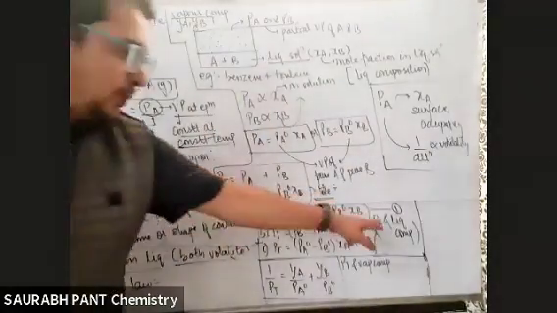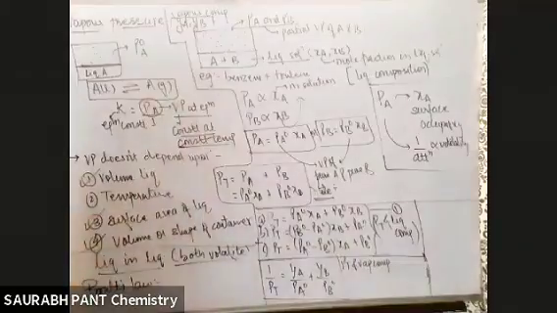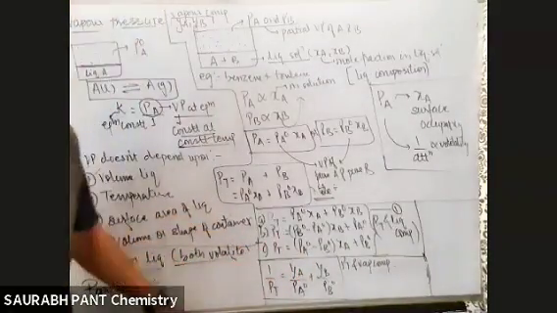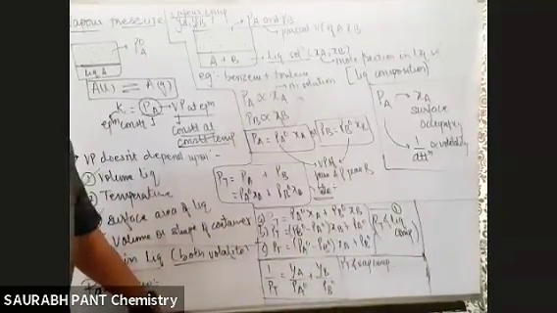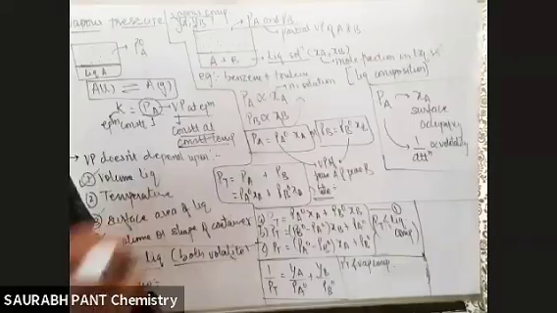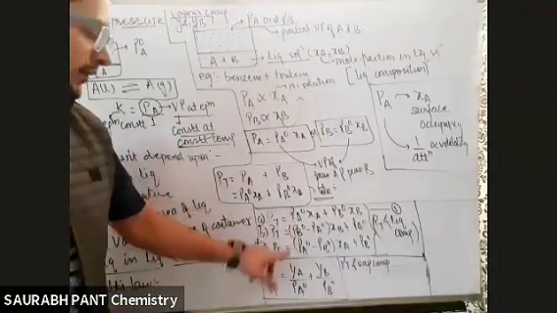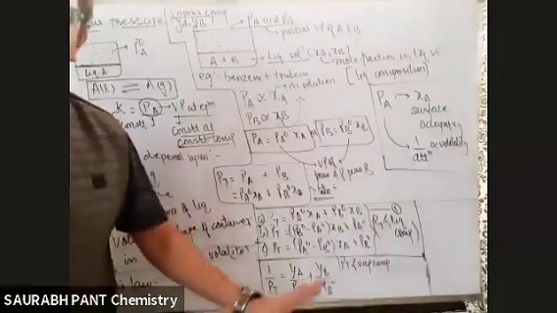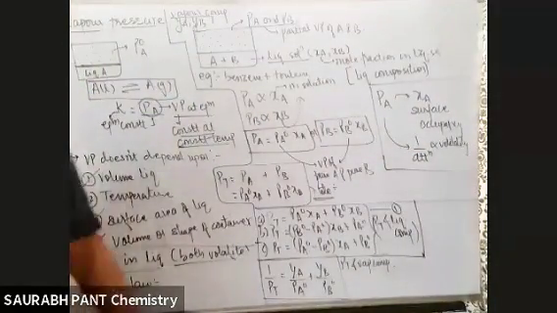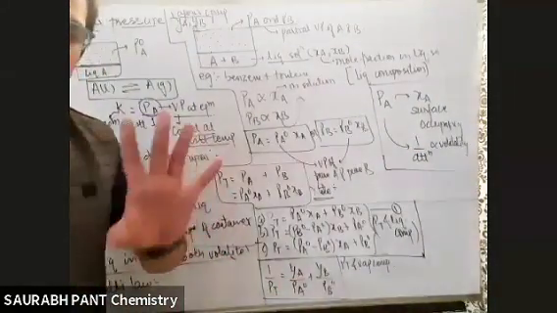So in case liquid composition XA, XB given, this is how you will find the total pressure. If YA, YB given, this is how you will find the total pressure. Derivation I am completely ignoring. Okay? One single line I will tell you all the derivations. This one I think we have done. This one we have done. This derivation and the other derivation I will tell in a single line. In case you want to write, it's up to you. I would suggest to ignore it completely. No one cares about definition, derivation. Okay, bhai? Clear? Third thing.